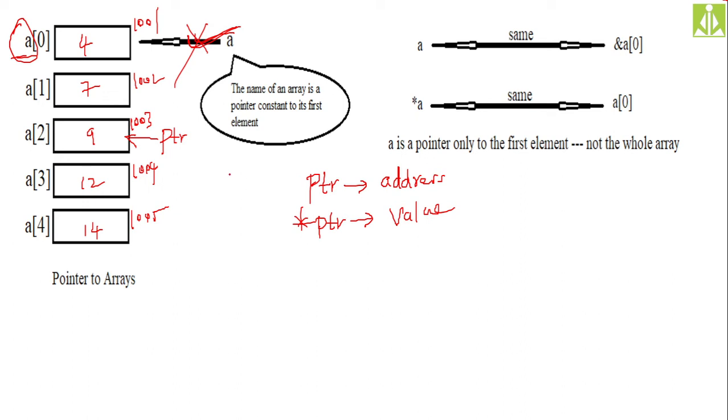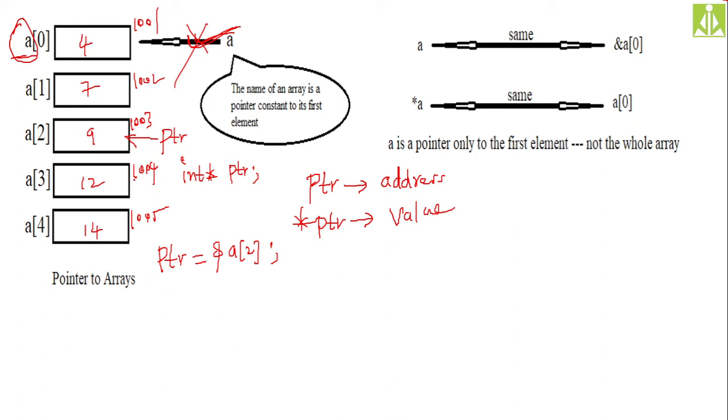Remember this one. The same thing as we have initialized here: PTR is equal to &A[2]. The third location's address we are storing into this PTR, where PTR is an integer pointer. Int star PTR, like this we have declared, and PTR is equal to &A[2]. So now my PTR is going to point to this third location.